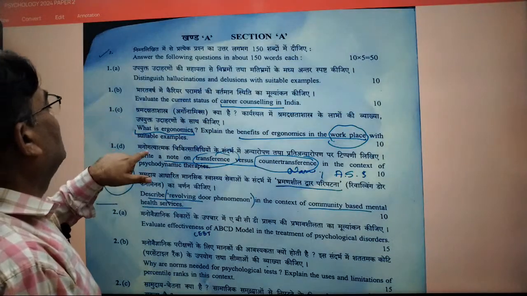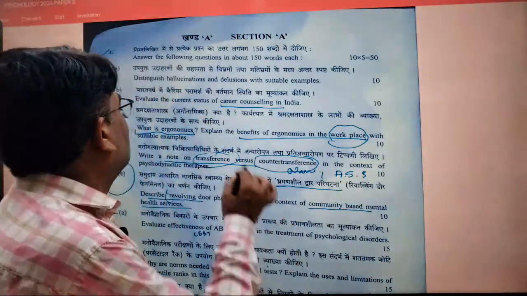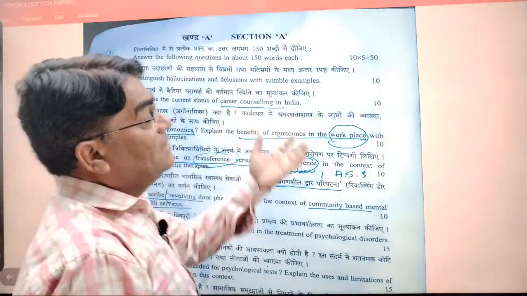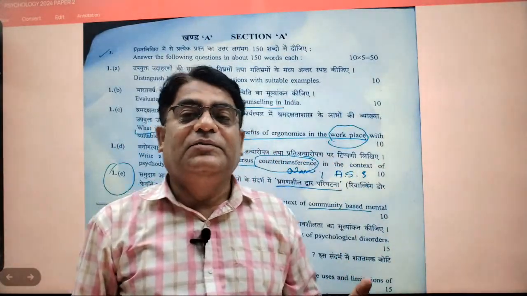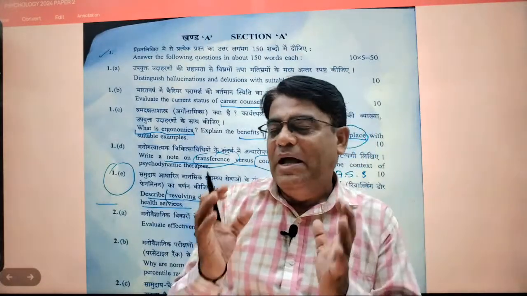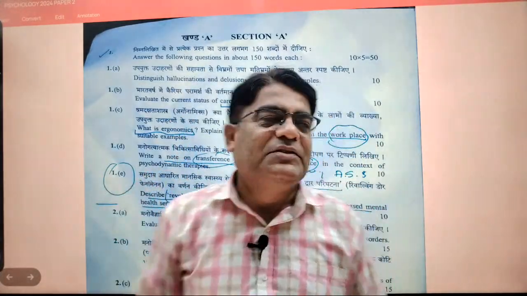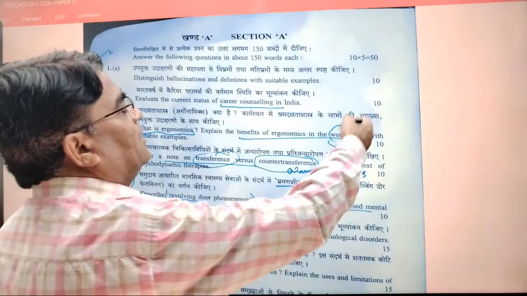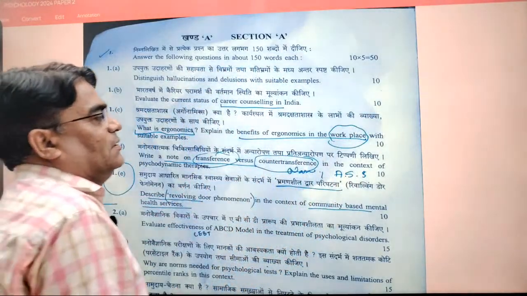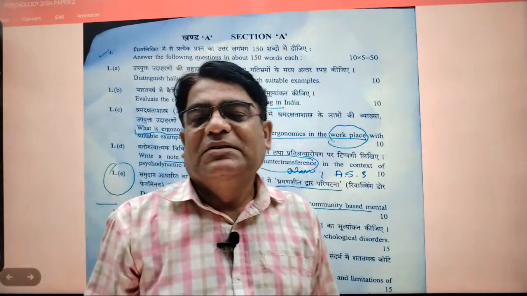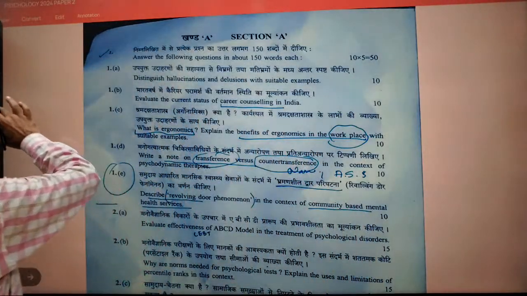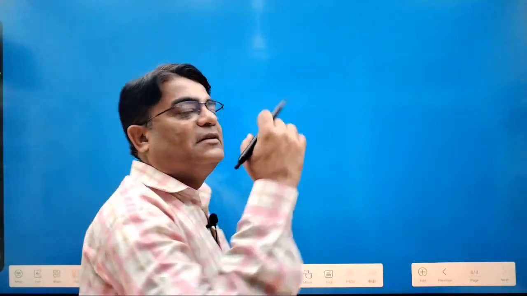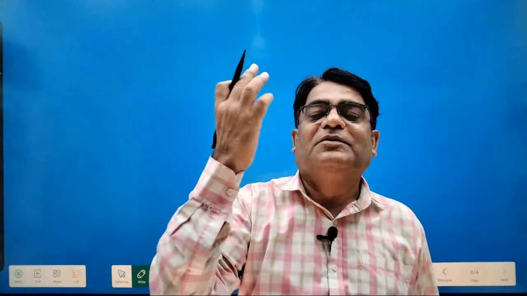Here: what is ergonomics? Explain the benefits of ergonomics in the workplace with suitable examples. You can see how linear and how clear the question is. If you are not writing properly, it means you lack knowledge. Otherwise, how clear the question is. See this: what is ergonomics, and explain the benefits of ergonomics in the workplace with suitable examples. In my class, I had discussed a lot about that, but let me tell you one example here: it is not required to give a very standardized definition for what is ergonomics.